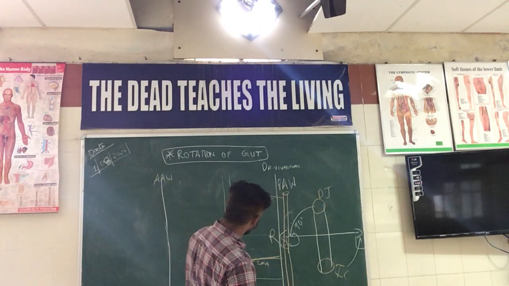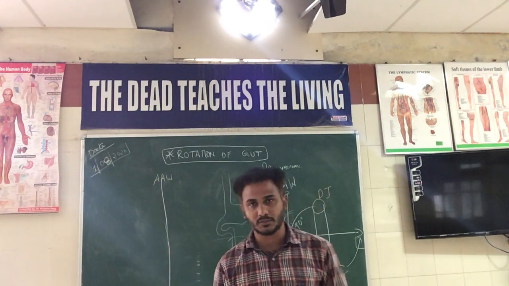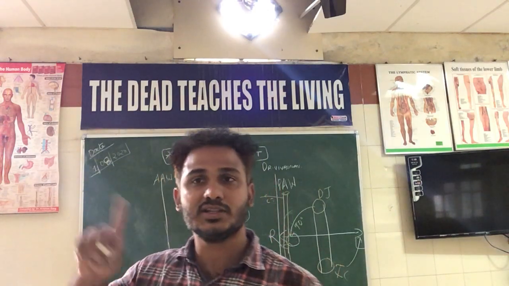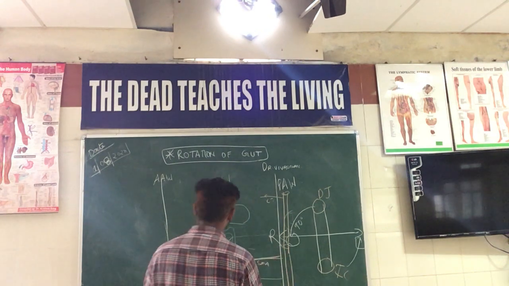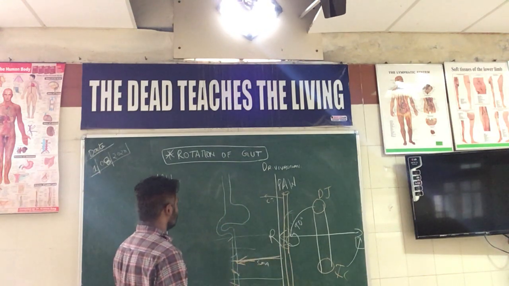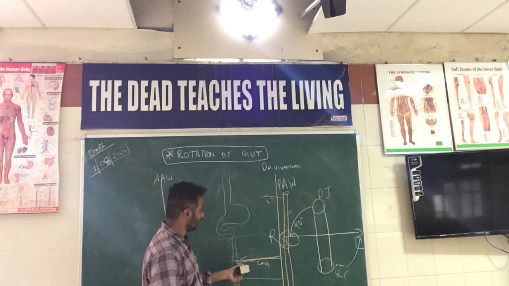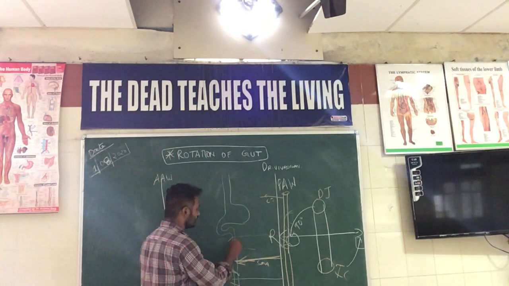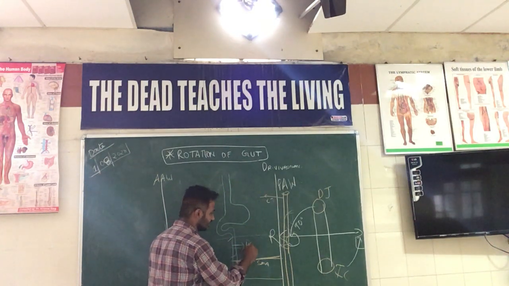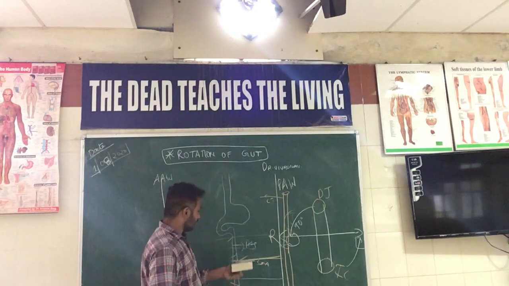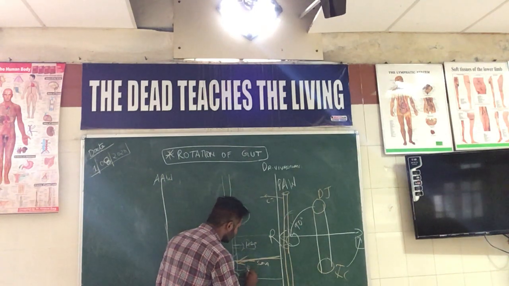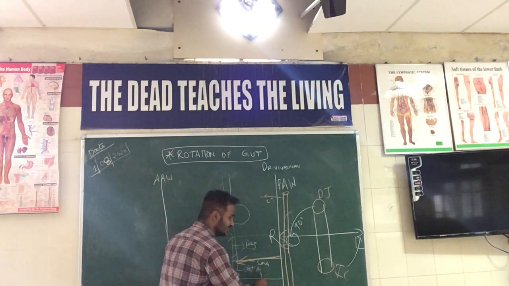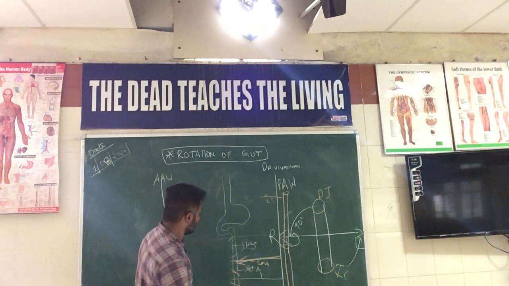So here, after entering into the abdominal cavity, the second stage, that is the next 270 degrees of the development, happens. So how is it going to happen? I said this is the superior mesenteric artery. The part of the midgut above the superior mesenteric artery is called the pre-arterial segment, and the part of the midgut below the superior mesenteric artery is called the post-arterial segment. This thing I just wanted to give.